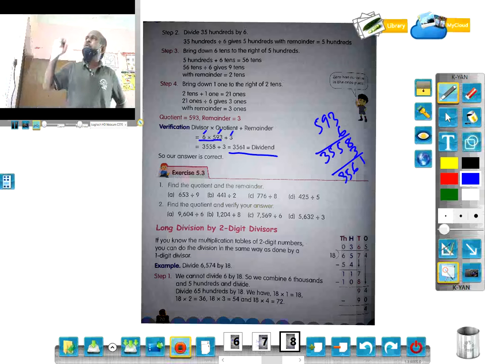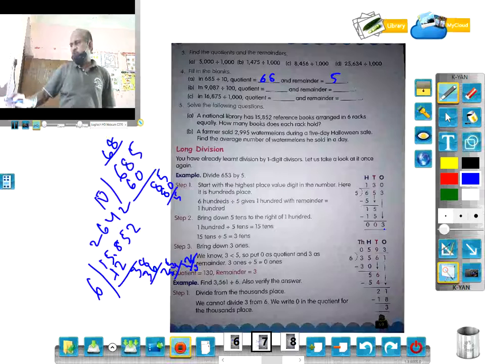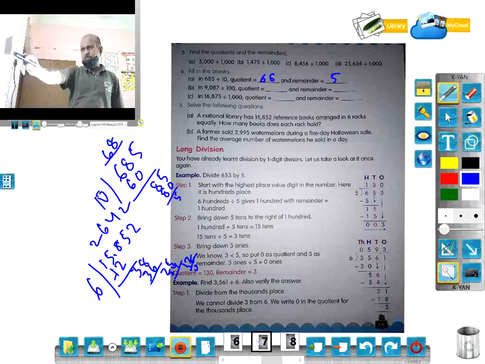When you multiply the divisor with the quotient and add the remainder, we get the dividend, so our answer is correct. Here the example is: find 3561 divided by 6 and also verify the answer.